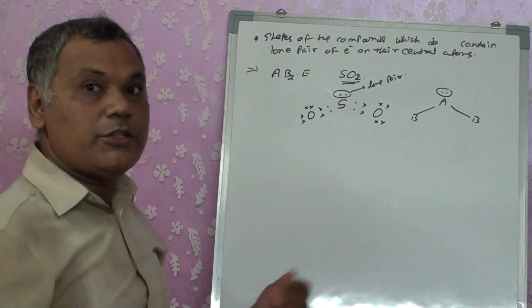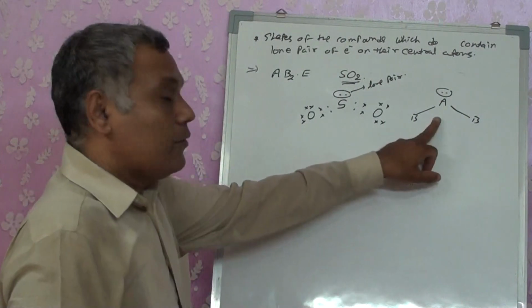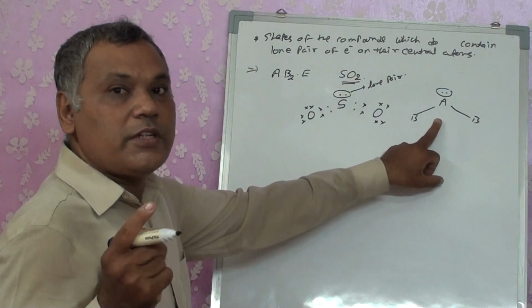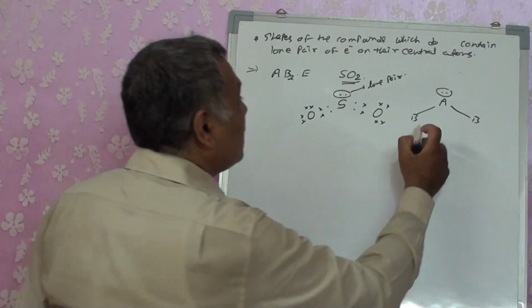In actual condition, when the lone pair was not there, its shape should be linear. Two atoms bonded with one central atom should be linear, but it's not here, so we are getting a bent shape.